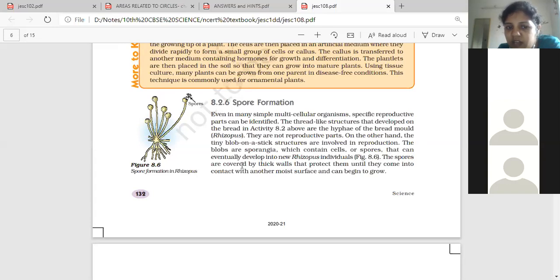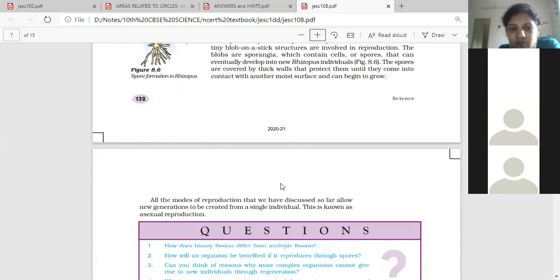The spores are covered by thick walls that protect them until they come into contact with another moist surface and can begin to grow. And the moist surface is important, dead matter is important. Is it clear? So this is about the spore formation.